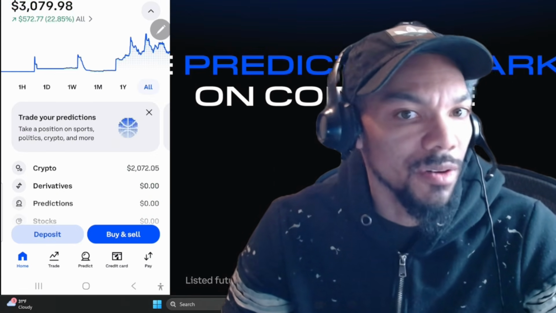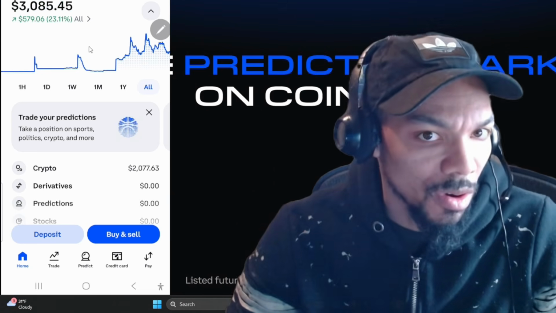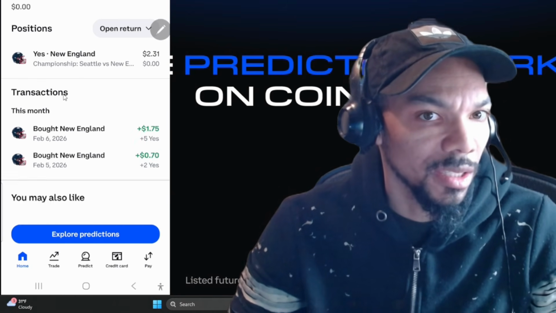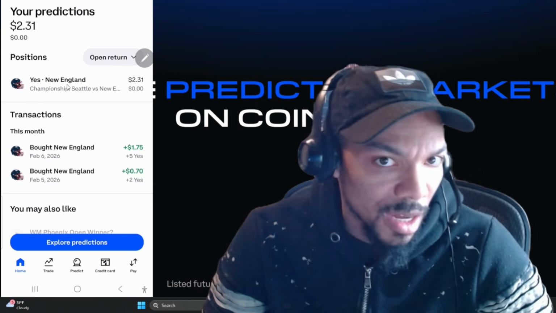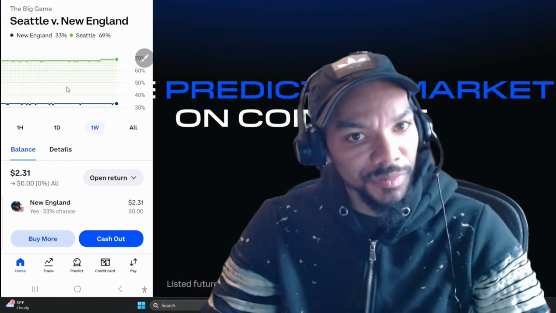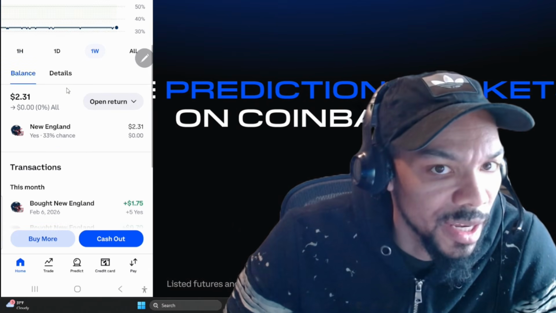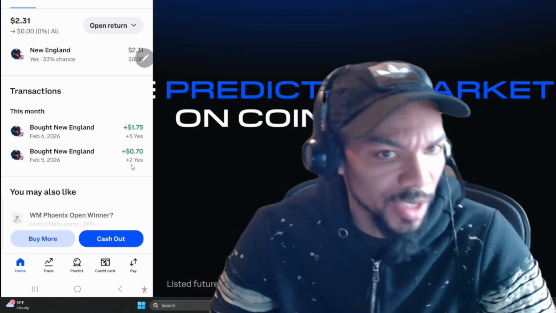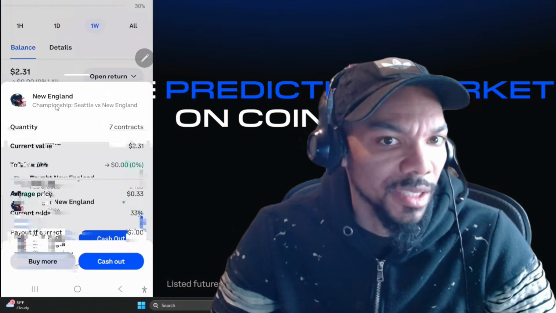Okay. Now what we will end up doing, you can scroll all the way down. We can hit predictions. We can click that, and it'll show your position here. Here is my position right here. When you click on it, you can see right now I bought two contracts yesterday and five contracts today.